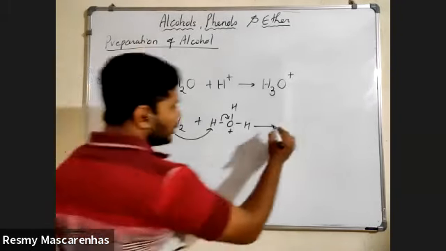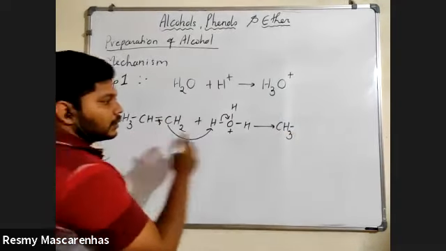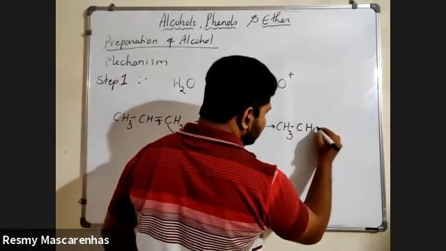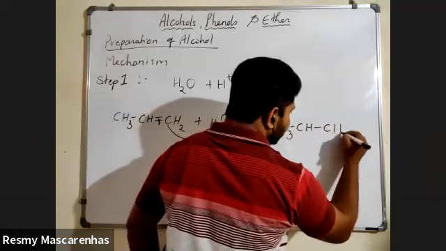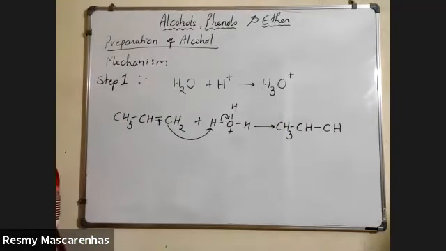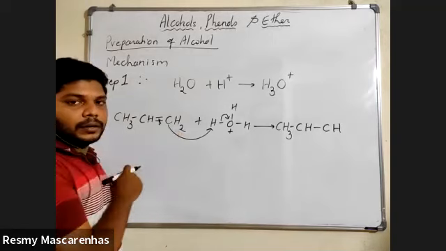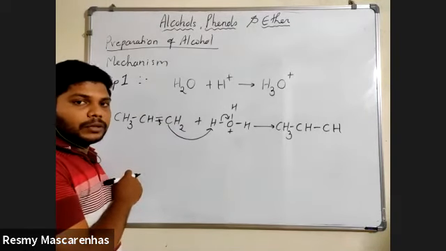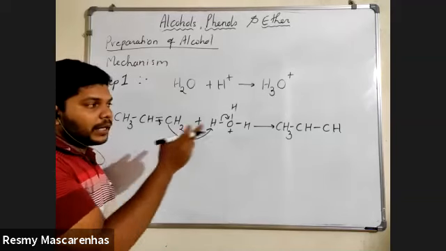So as such, what you will get, I'm just drawing it again. CH3, CH single bond CH. Now how many hydrogens will come here? Who can tell me? How many hydrogens will be there here now? Already he has 2 hydrogens. He is taking one more hydrogen from this oxygen. So how many hydrogens will you write?